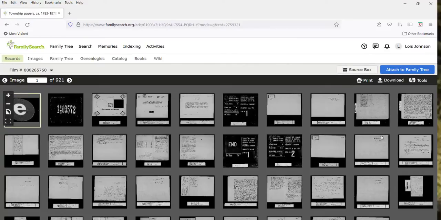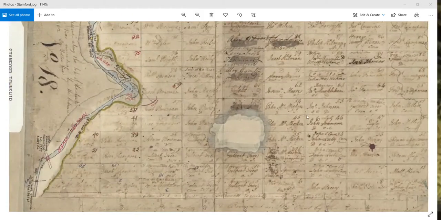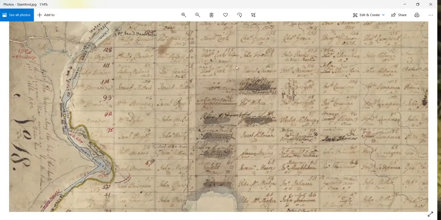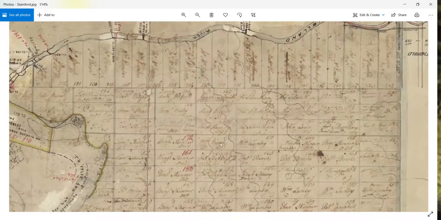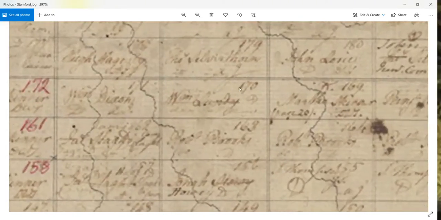This one uses lots, no concessions, just lots. And I'm just going to talk a little bit about that. I'm going to get the patent map. This is what the patent map looks like. Again, this one is a little bit difficult to read, but if you look, you will see that we have some fairly big numbers, and they just go by lot numbers.